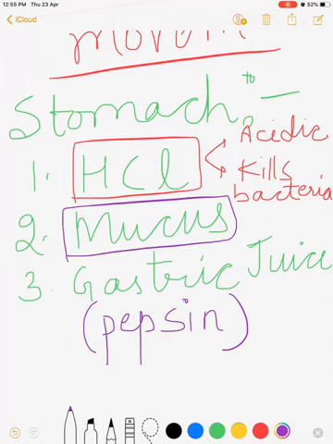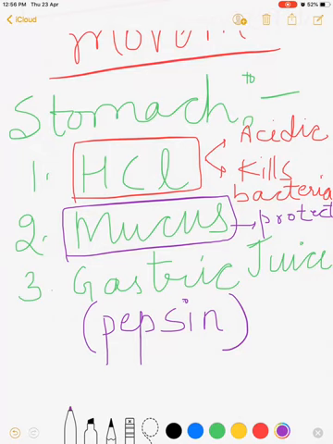Mucus is actually protective in function. The function of mucus is protection. What does it protect? It protects the wall of the stomach from the acidic action of the HCl. HCl is highly acidic. It may destroy the walls of the stomach by its acidic nature.